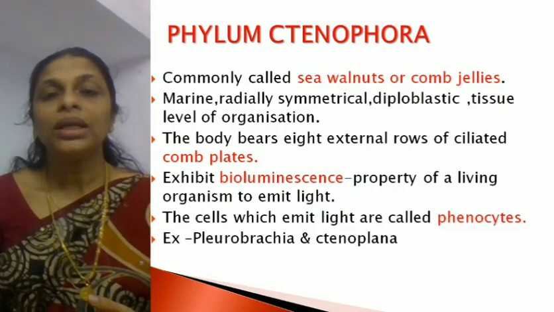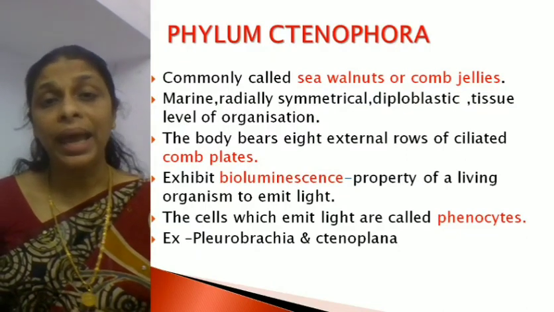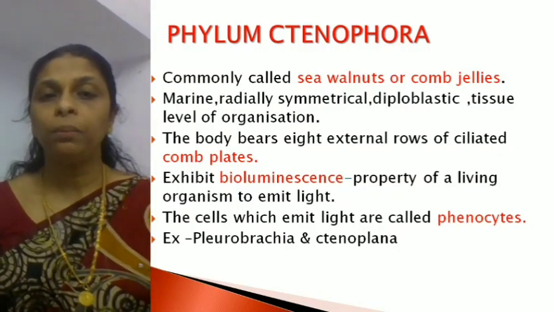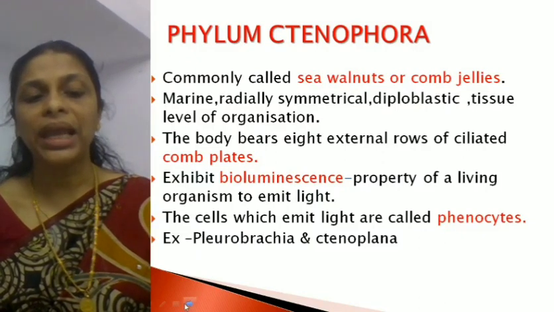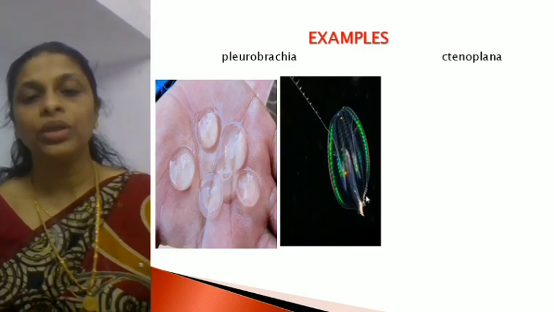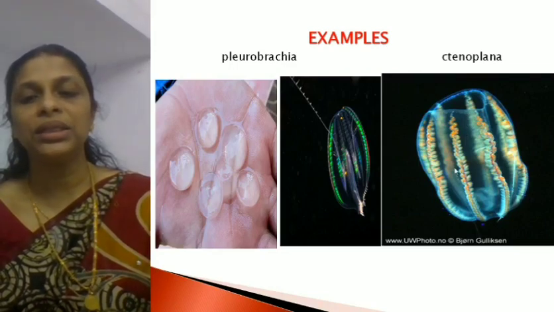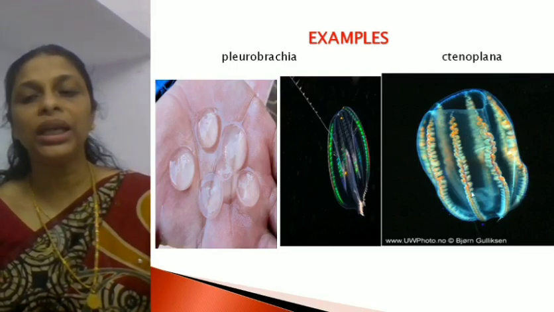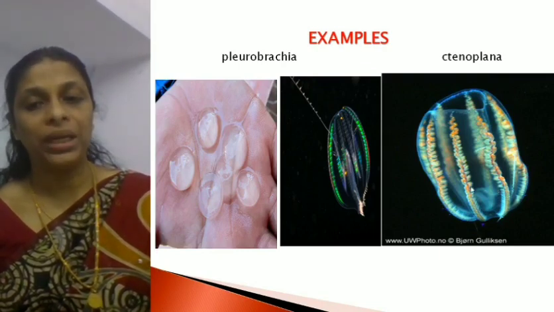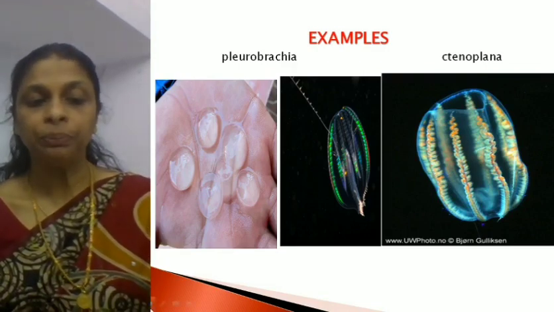Now the unique feature of phylum Ctenophora. The Ctenophora members have 8 external rows of ciliated comb plates. I'll show you that. In this picture, can you see the rows? Can you see certain rows like this? There will be 8 vertical rows of cells. These are called comb plates. So they have 8 vertical rows of comb plates.